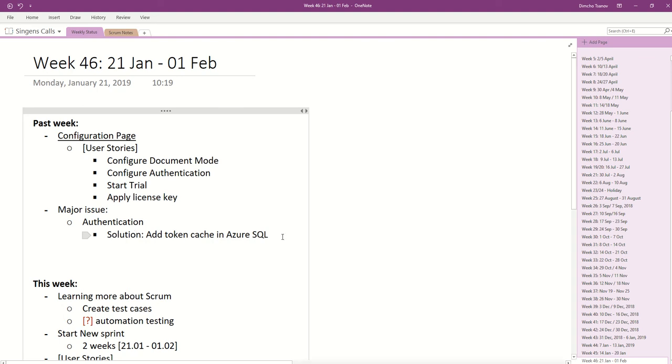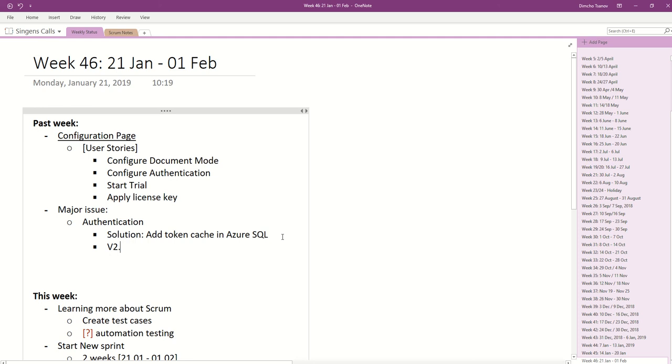Still, this code is not good. Why? Because I'm using endpoint 2.0 for Azure Active Directory, and my code actually used the ADAL library, which is designed for endpoint 1.0.